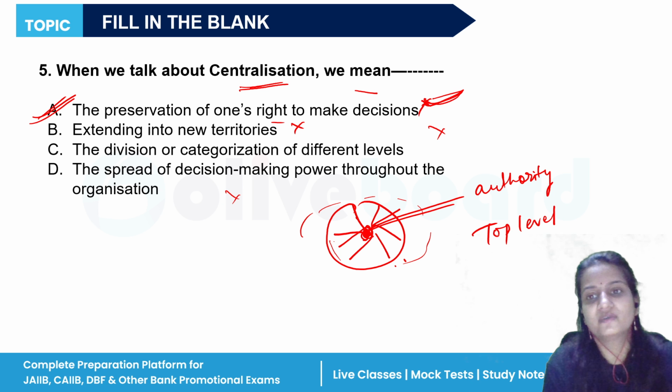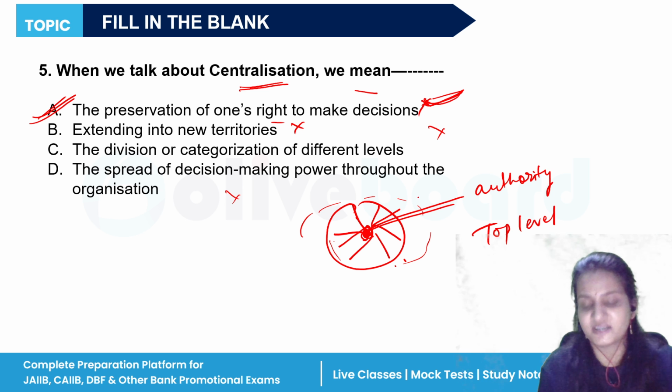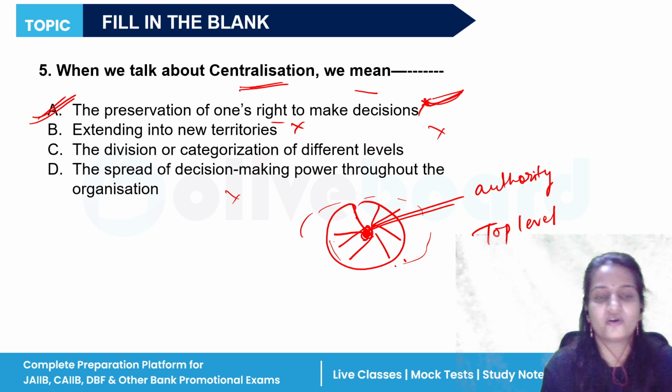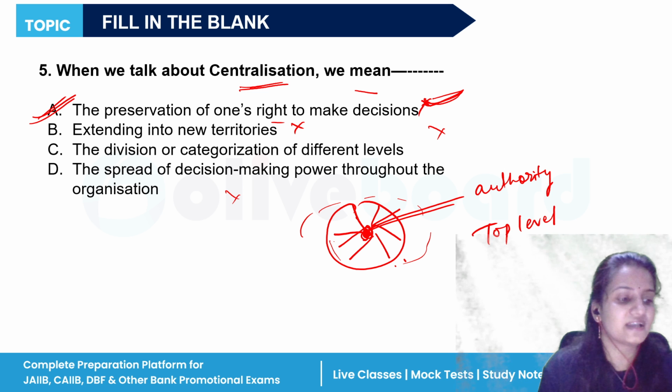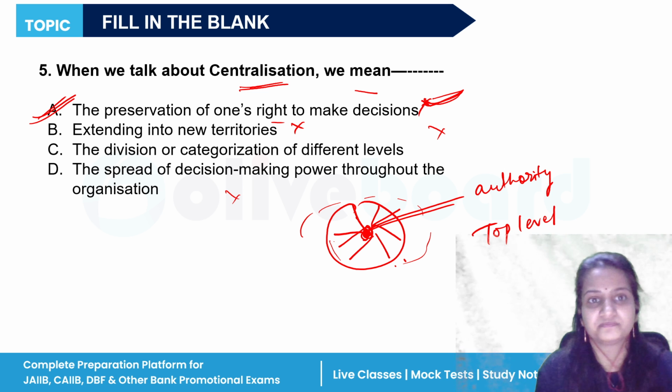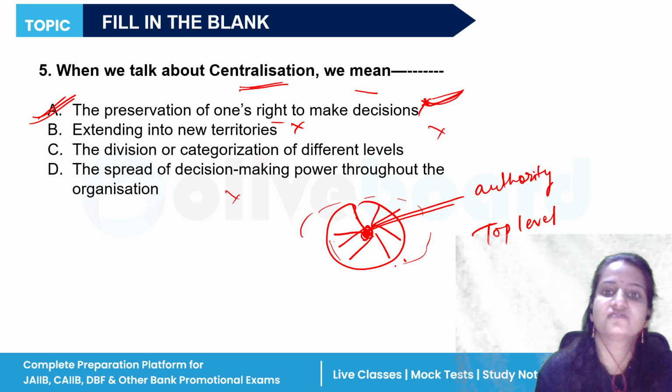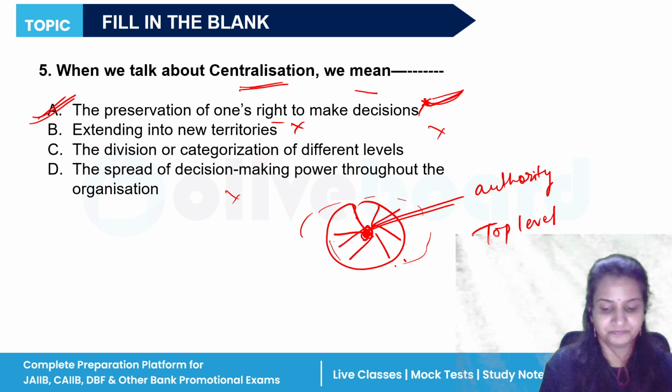Okay. What do we do in centralization? A person stands in between, that is the top authority, and he will take all the decisions of the organization. The decision making process lies with whom? It lies with the top authority, that is the top manager of the country.